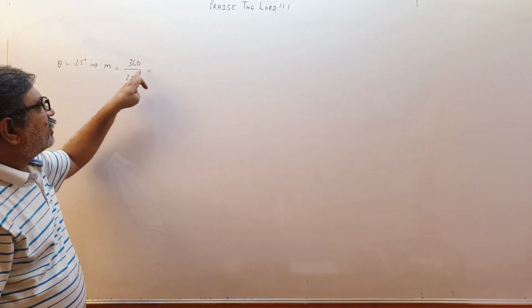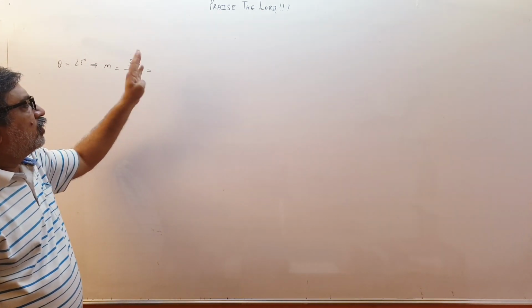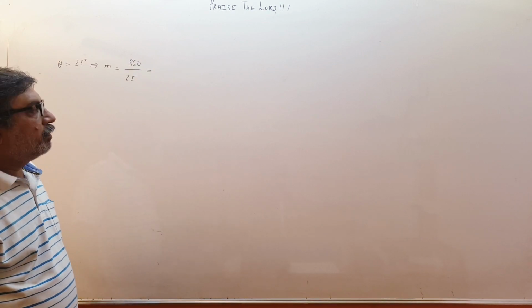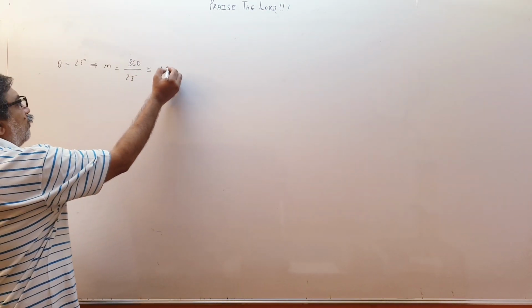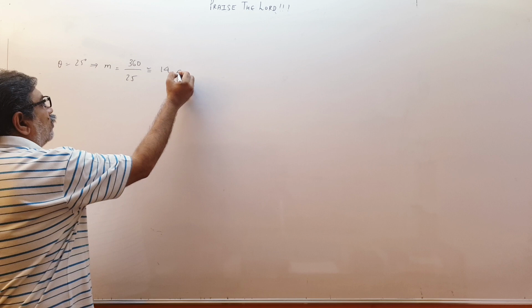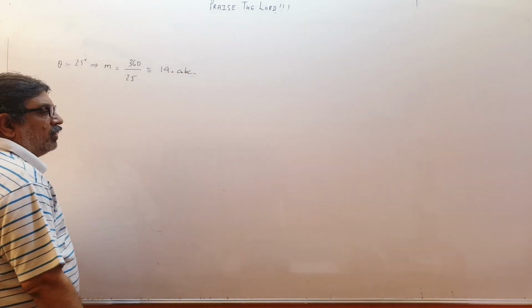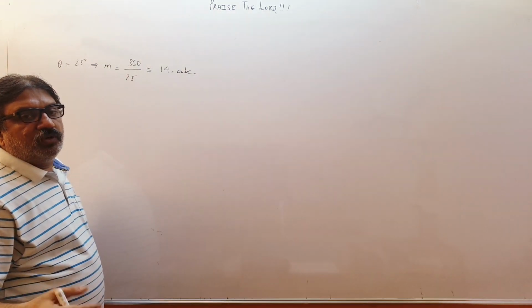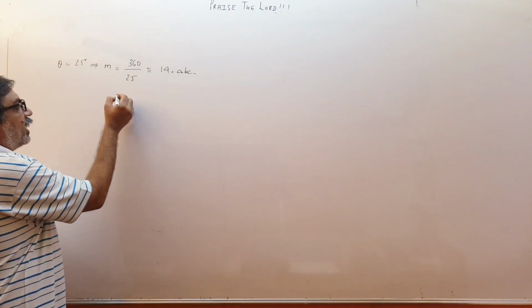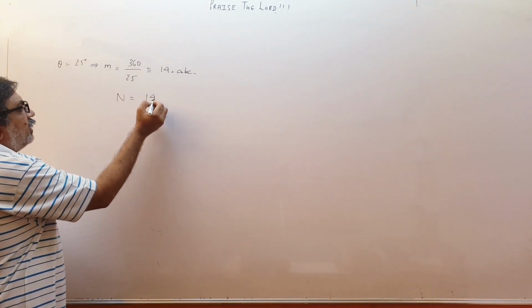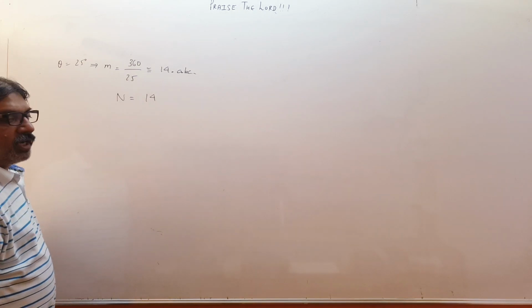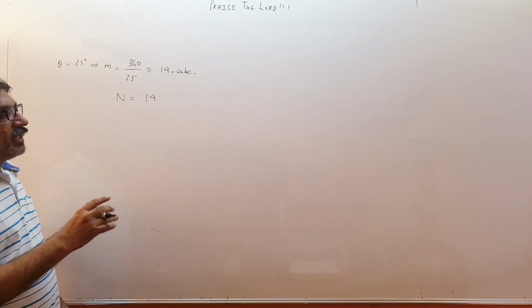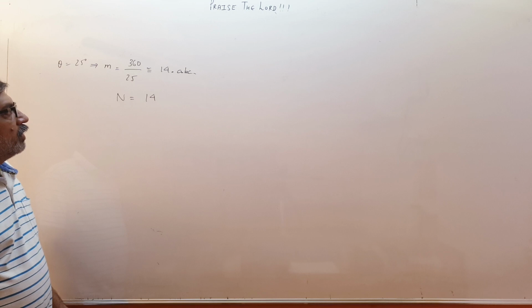Yes, 25 12s are 300, 14s are 350. So 14 point something it will come. So this is approximately 14 point A, B, C, D. So images cannot be 14 and a half or 14.2, 14.3. So we will write the number of images will be 14. Think like this. Don't write 14.2 means 15. No, take the complete number of images.